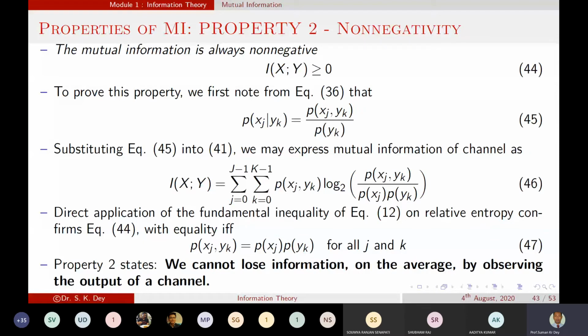Only in this condition we will get that value. We can prove this non-negativity property of mutual information.